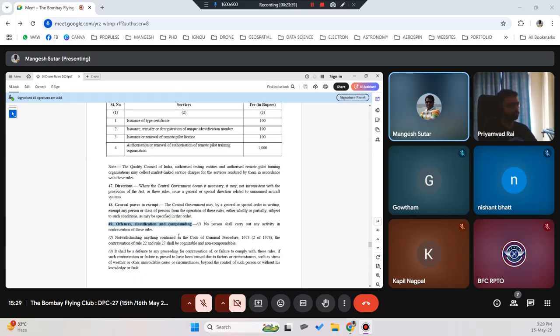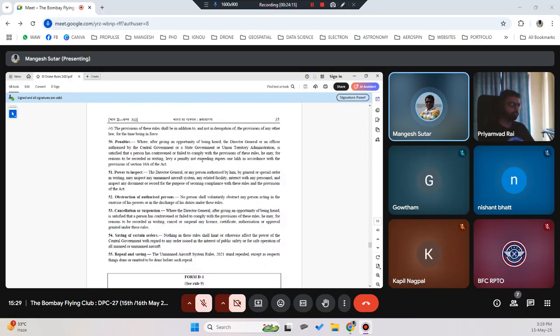That means the FIR will be lodged against you and you will not be given bail. You will have to present yourself in court and justify all your mistakes. You will be given sufficient time, and then you will be penalized, whatever the penalty the judge says. Based on that, the penalty will be imposed upon you. So you will not get bail also. Make sure that you don't fly a drone without permission in a red or yellow zone. So always follow the green zone.